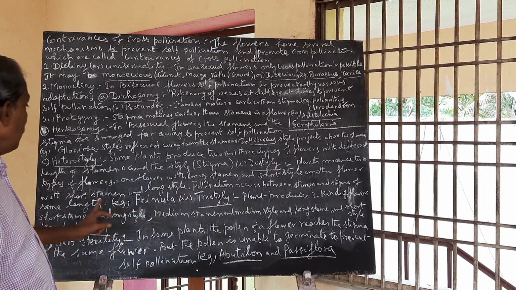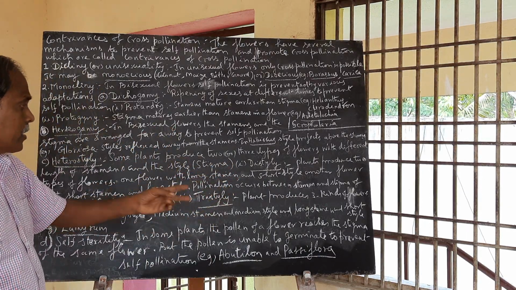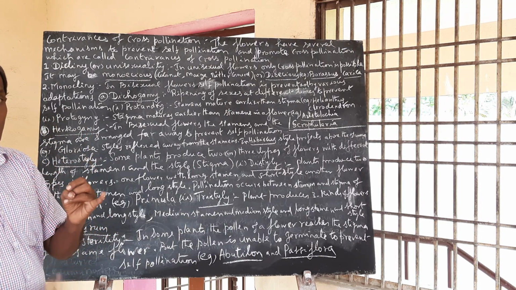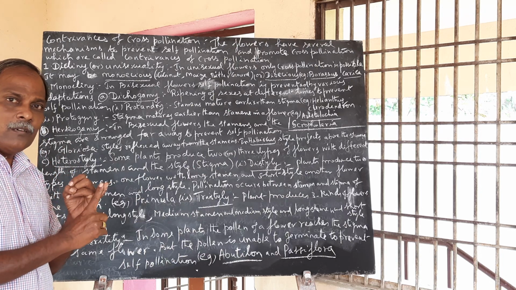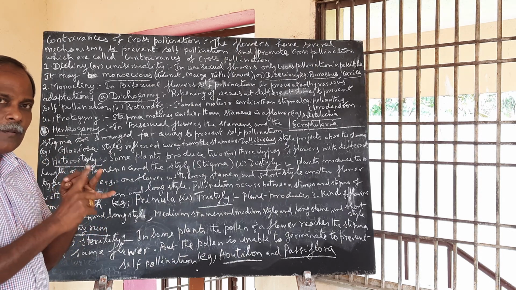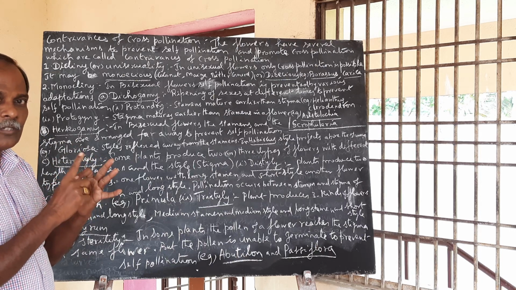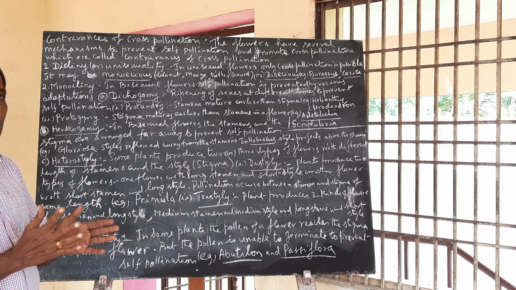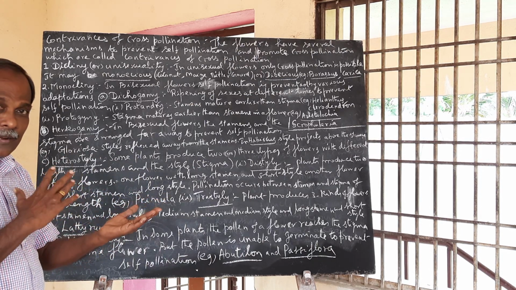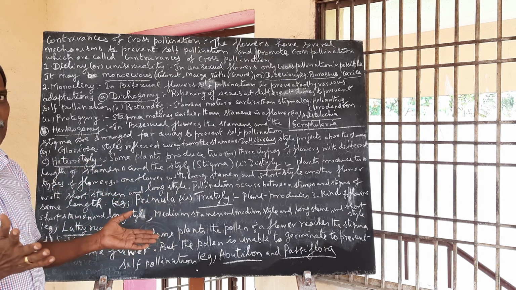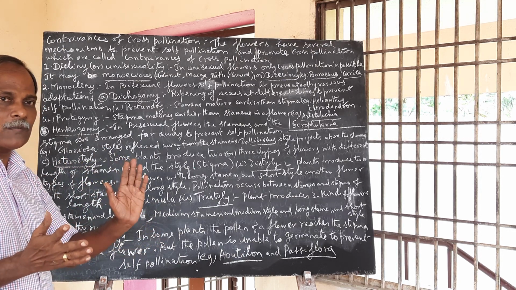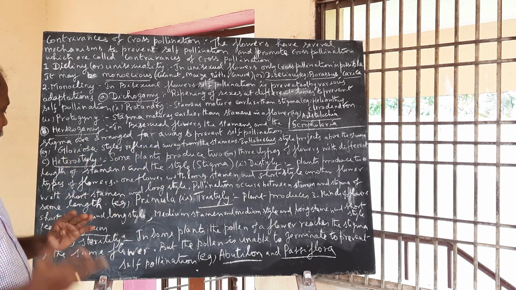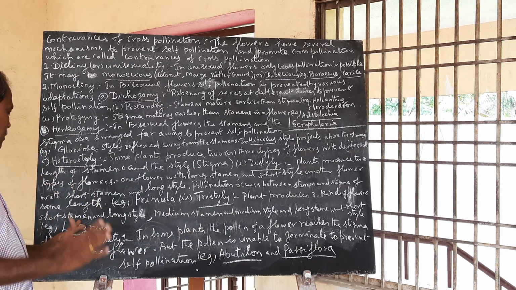Distyly is 2 kinds of flowers. Tristyly: the plant produces 3 kinds of flowers. In one kind of flower, long stamen and short style; in another, medium stamen and medium style; in another, short stamen and long style. Here also pollination is possible only between stamens and styles of the same length. Pollen grains from a short stamen get deposited onto the stigma with a short style only. So only cross-pollination is possible.